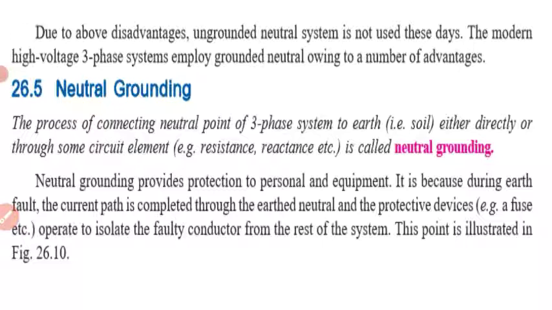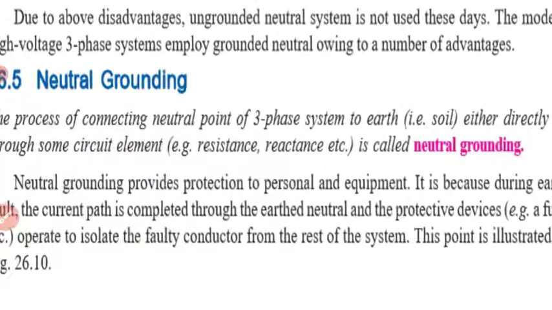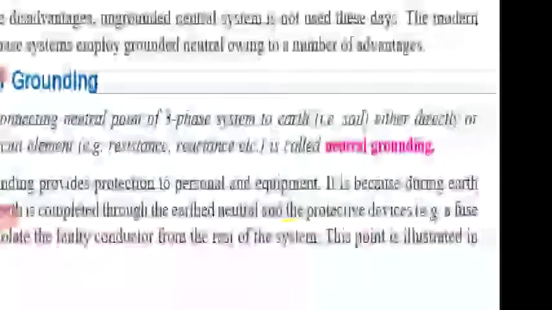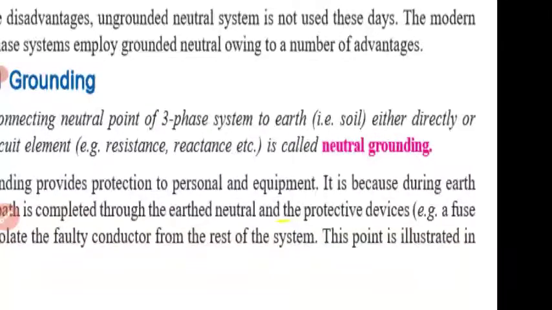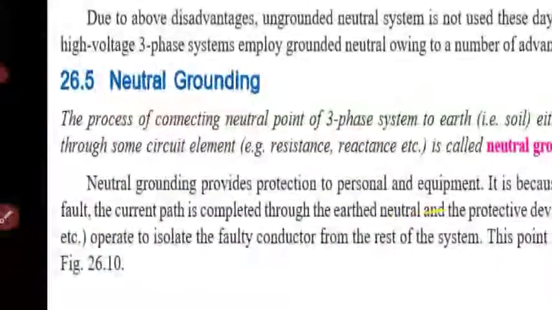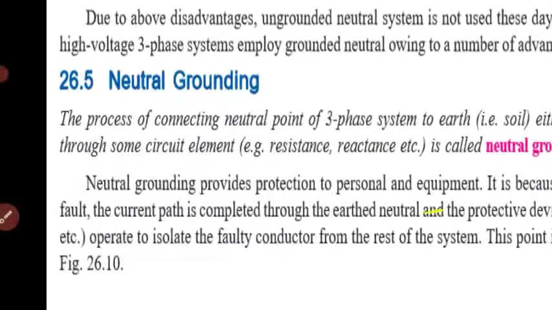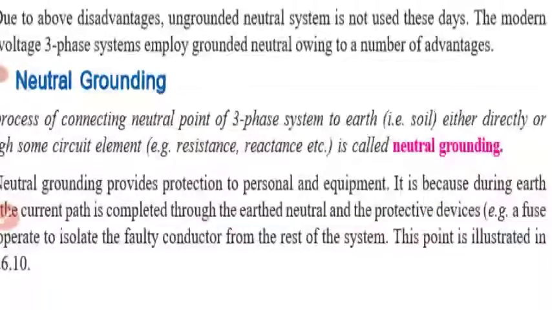Okay, what is neutral grounding? Neutral grounding is nothing but the process of connecting the neutral point of a 3-phase system to earth, either directly or through some circuit elements, that is resistance, reactance, etc. So here we are connecting the neutral point of a 3-phase system to earth.